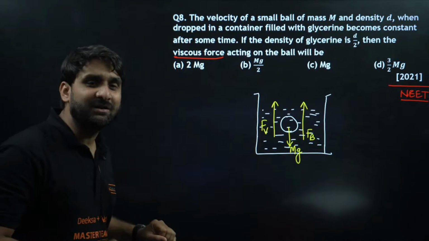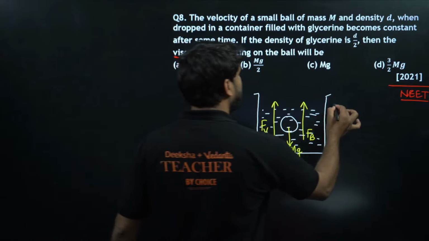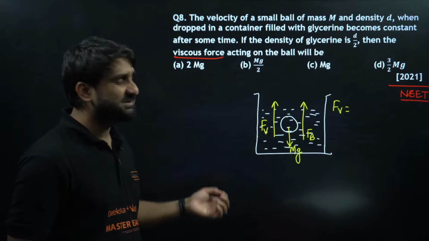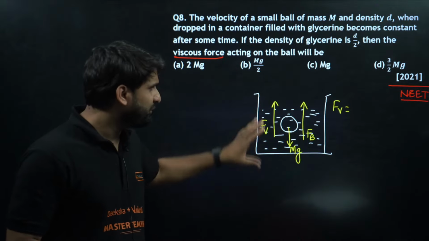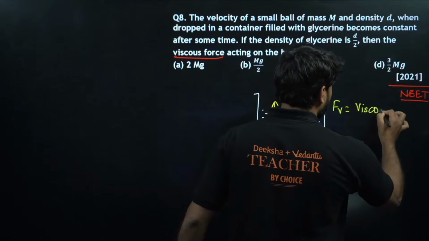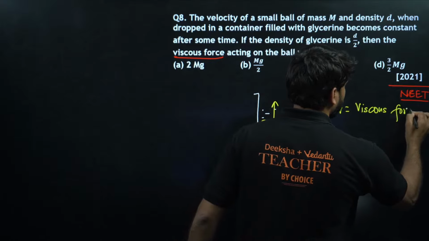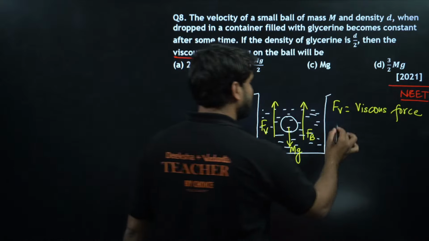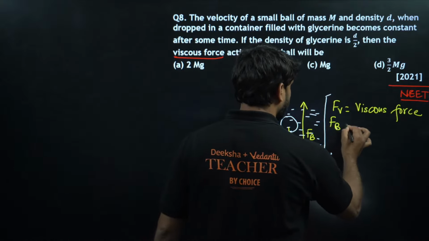So can we please write the formula for all these? Do you know, my dear champion, viscous force is basically equal to 6 pi eta rv, but we have to find out viscous force here, don't worry. So just write viscous force in words, because we have the options in terms of mg.